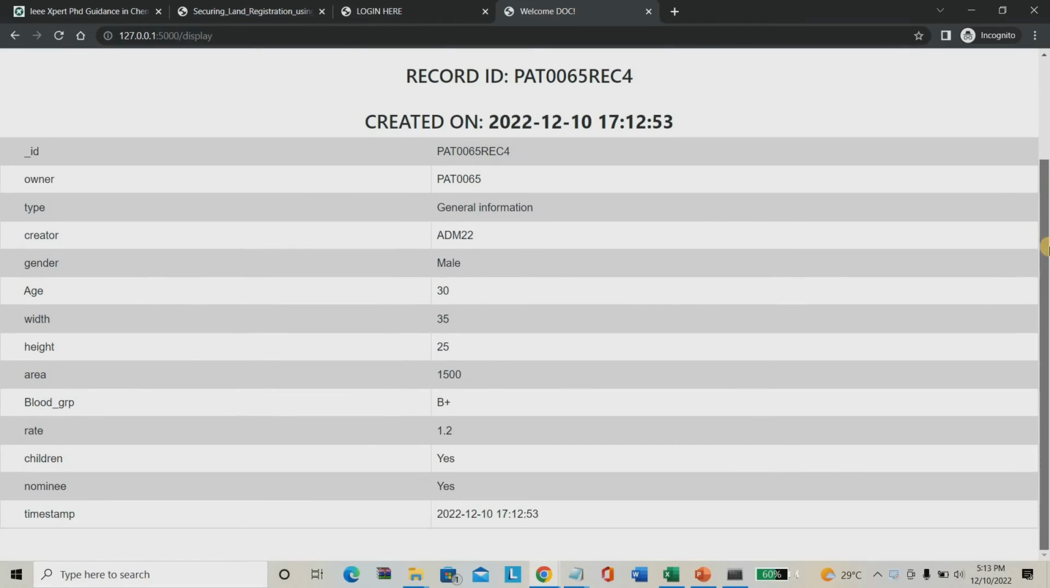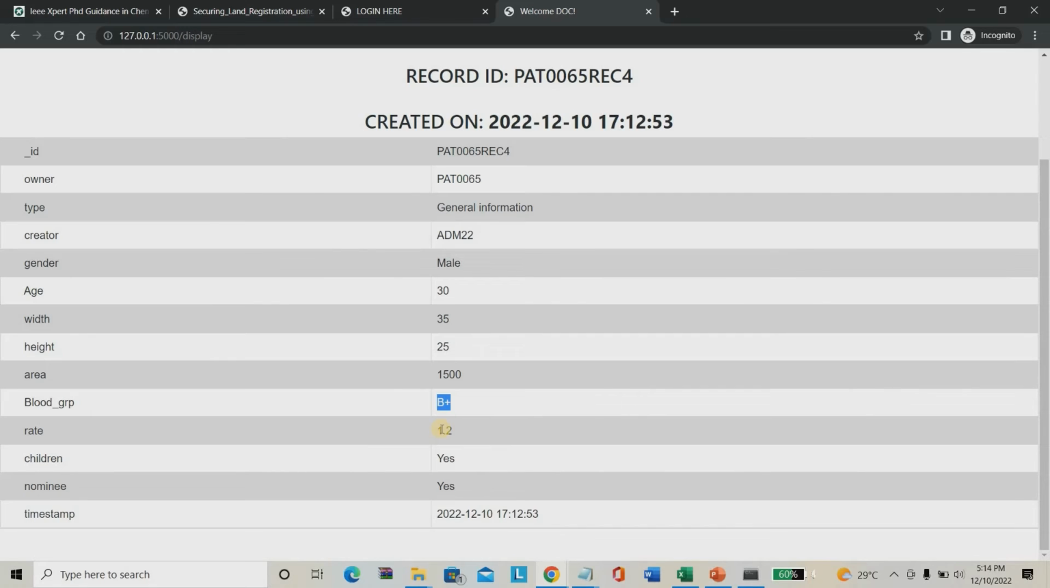See the records here. The owner ID will be pat0065. The record was created by ADM22, admin 22. Male, the age will be 30, width of the land 35 feet, height of the land will be 25 feet, overall area size was 1500 square feet. Admin, owner blood group, overall rate will be 1.2 crores.